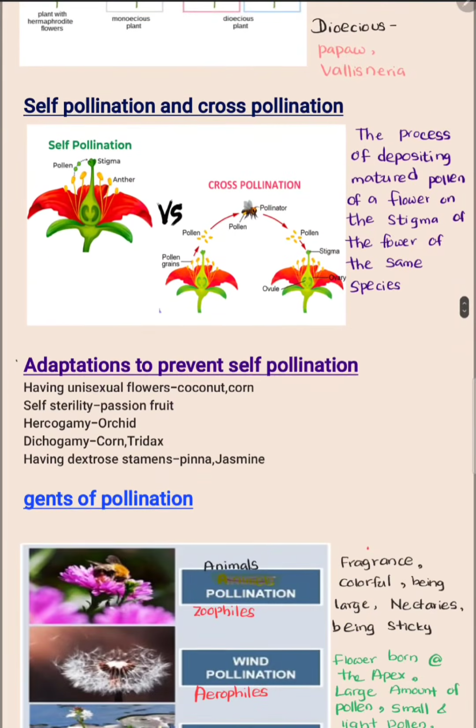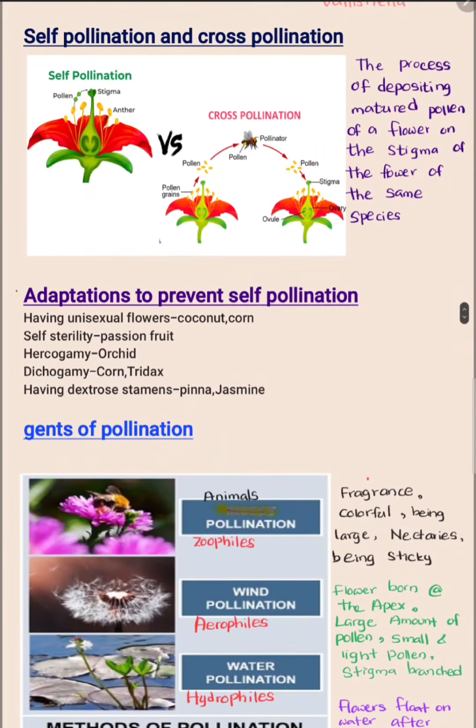Then let's move into the next term. It is self-pollination and cross-pollination. This is so much important. Before moving to self-pollination and cross-pollination, let's get to know what pollination is. As I mentioned earlier, the sexual reproductive part of the plant is the flower. To do sexual reproduction, the plant has to do pollination.